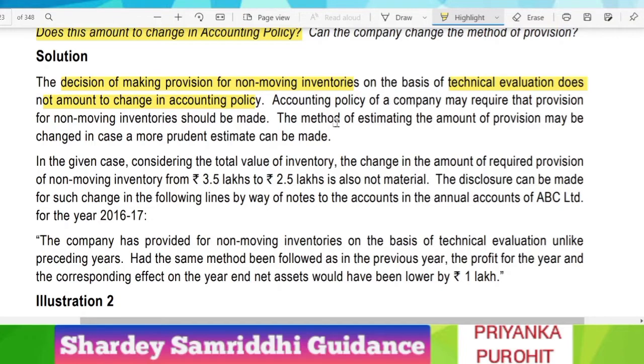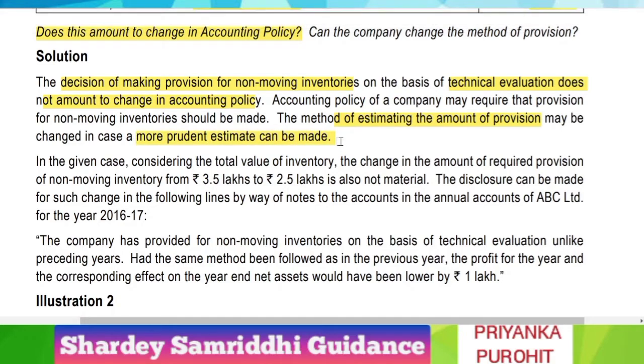So the method of estimating the amount of provision may be changed if a more prudent estimate can be made. So it is just a method of estimating. It is not an accounting policy but an accounting estimate, and such an estimate can change according to different situations or when a more prudent estimate can be made.